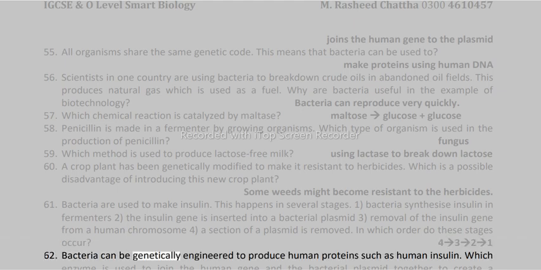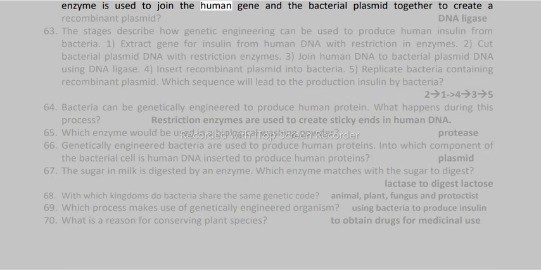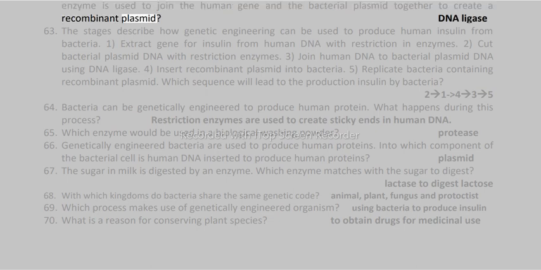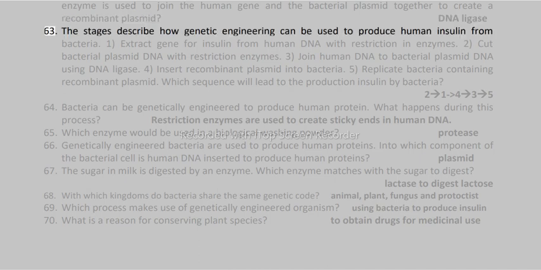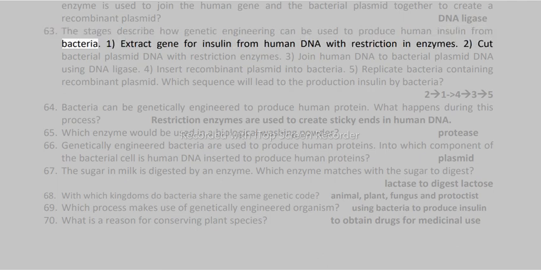62. Bacteria can be genetically engineered to produce human proteins such as human insulin. Which enzyme is used to join the human gene and the bacterial plasmid together to create a recombinant plasmid? DNA ligase.